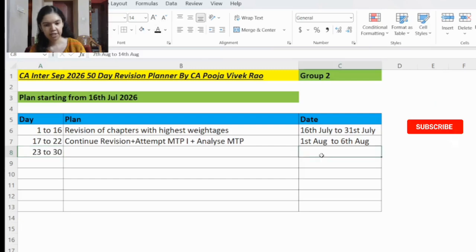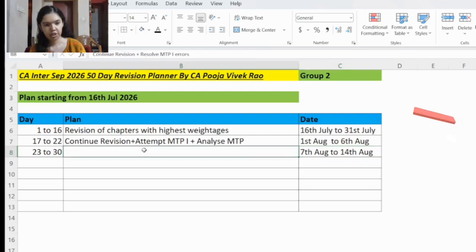Then from day 23 to day number 30, that is 7th August to 14th August, here you will continue your revision, plus you will resolve the mock test paper 1 errors. So the chapters with the highest weightages you would have revised first itself. Now you will revise the other chapters, plus you will resolve the MTP 1 errors.